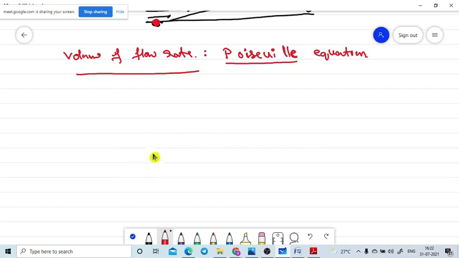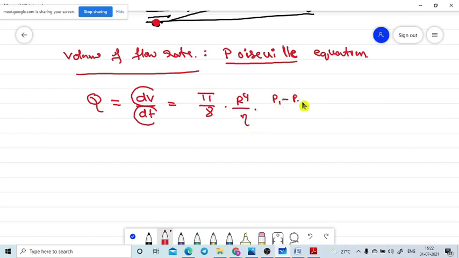So the volume flow rate is nothing but how much volume of fluid is coming out in unit time. That is the volume flow rate, which we can simply name as Q. Q is the amount of volume coming out in a unit interval of time. The formula we need to use directly is Q equals pi by 8 into r power 4 divided by eta, into P1 minus P2 divided by L.